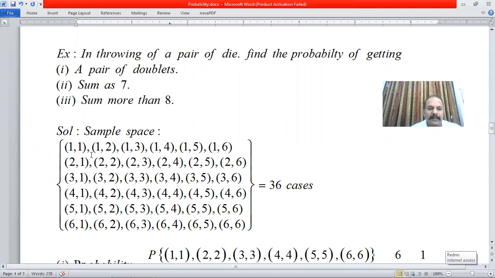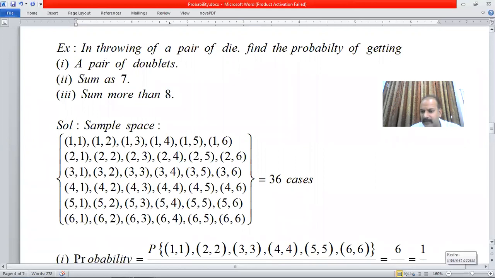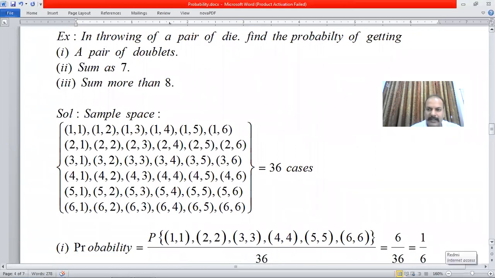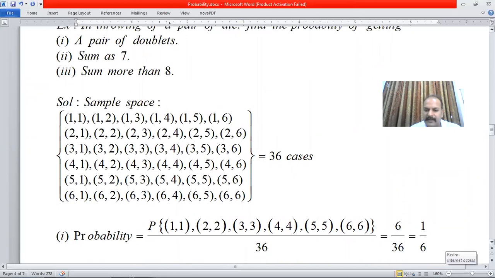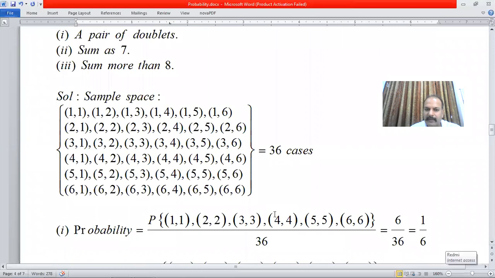I have listed all the numbers here. This is 1,1, 1,2, 1,3, 1,4, 1,5, 1,6. Again from 2, 3, 4. So these are the 36 cases. The first part is a pair of doublets. Doublet means the same number on both dice. That is 1,1, 2,2, 3,3, 4,4, 5,5, and 6,6. So 6 cases are our favorable cases, and the total is 36. So it will be 6 by 36, that is 1 by 6.